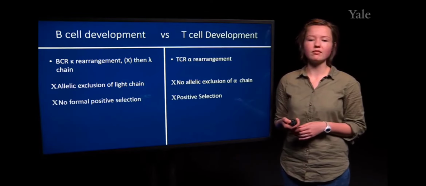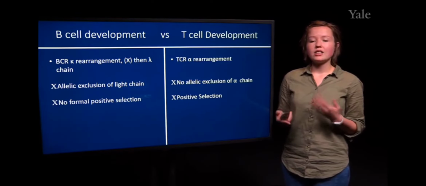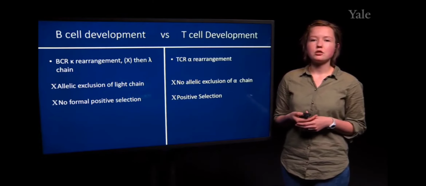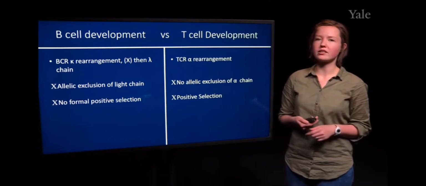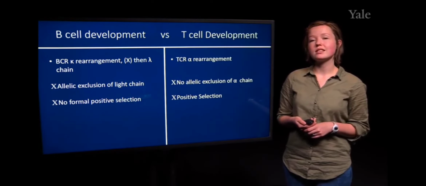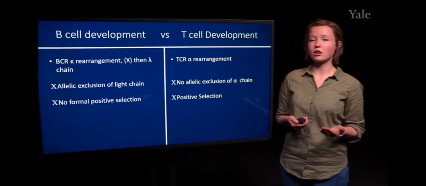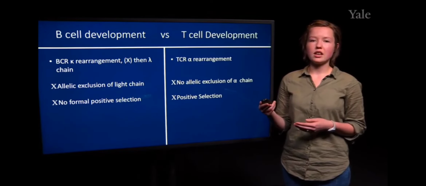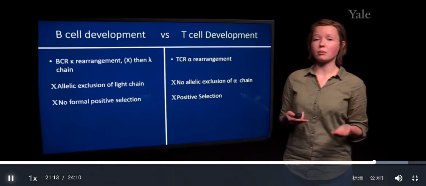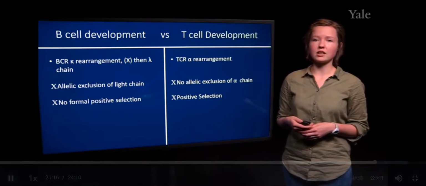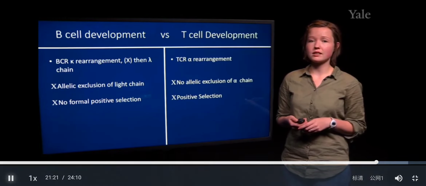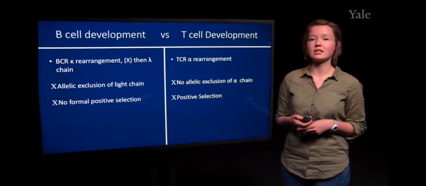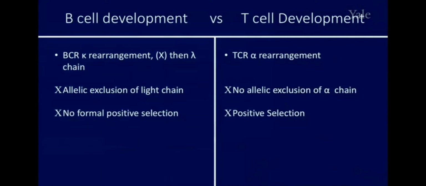Then another divergence between the 2 developments is that B cells do not undergo a formal type of positive selection, whereas for T cells, it's necessary for their development to move from the double positive stage to the single positive stage, so that they're only expressing one co-receptor. And the main reason for this difference between B cells and T cells is that T cell development and T cell receptors are MHC restricted, whereas antibodies and B cell receptors are not.